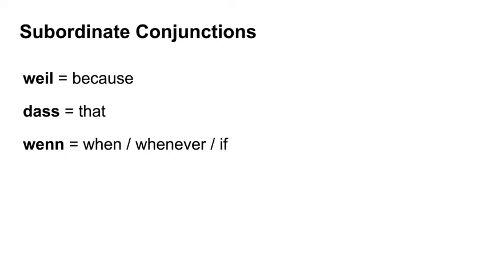The most common subordinate conjunctions in German are weil, dass, and wenn. We'll get into the question words in a later lesson. Weil means because, dass is that, and wenn is when, but in the sense of whenever, not as in a time. Because for time, you're going to use wann. Wann gehen wir? When are we going? This one, though, is whenever or if.